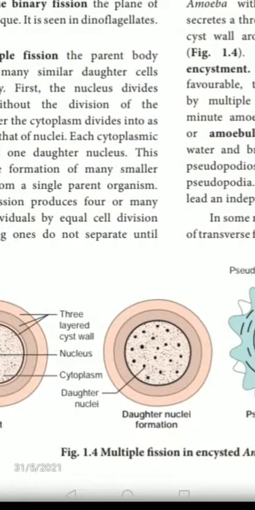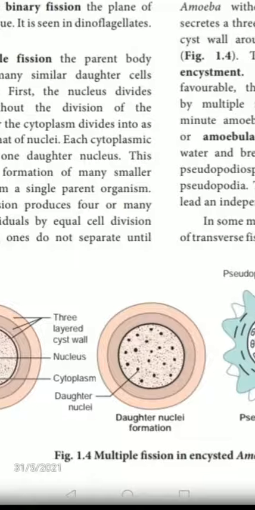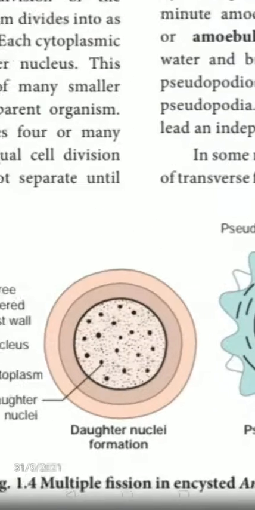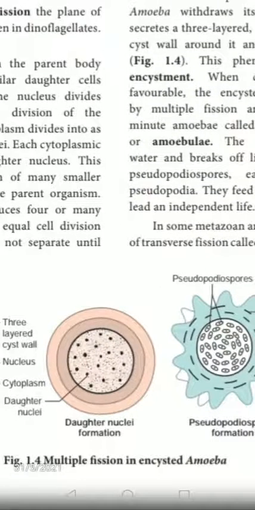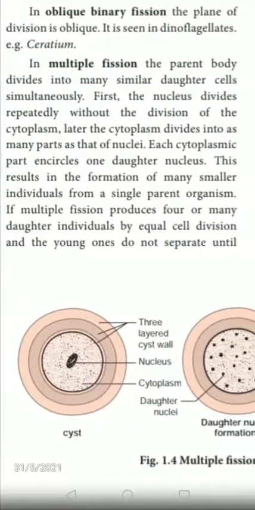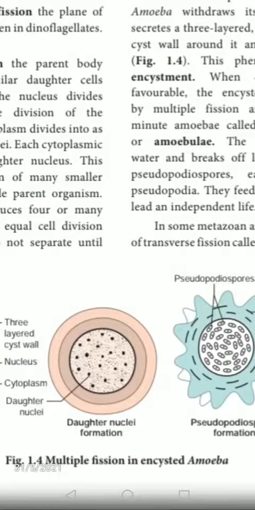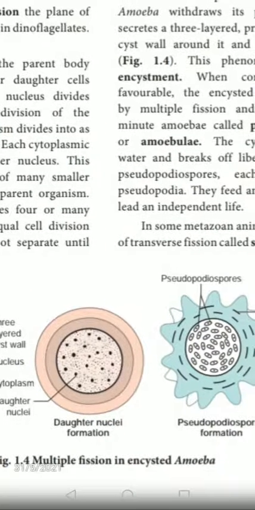Then second stage, the cytoplasm divides into as many parts as there are nuclei. Here first, the nucleus alone divides, the cytoplasm does not divide. Then in the second stage, the cytoplasm divides into many parts according to the nuclei.